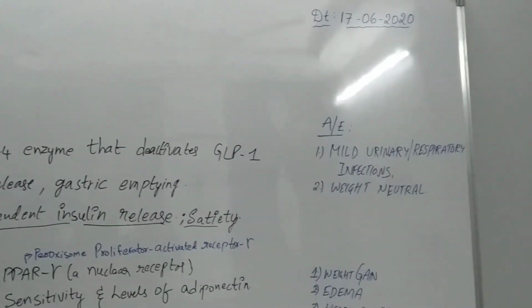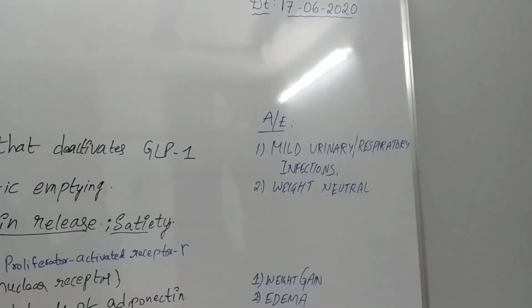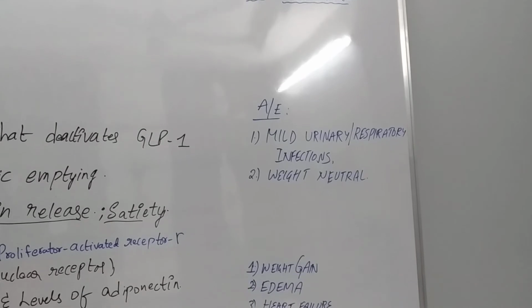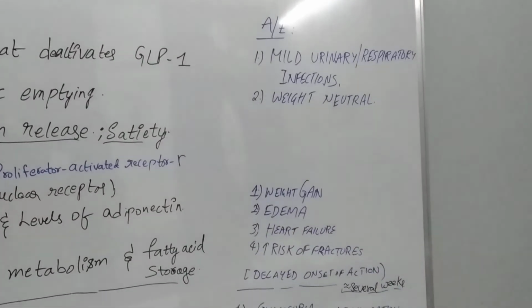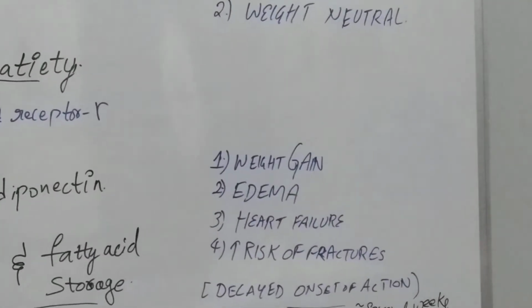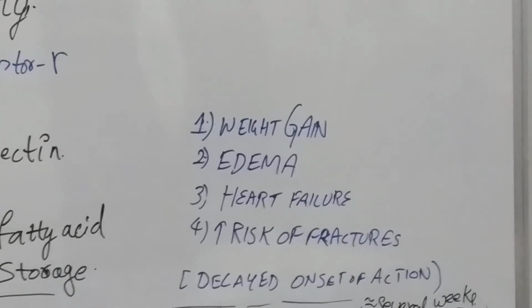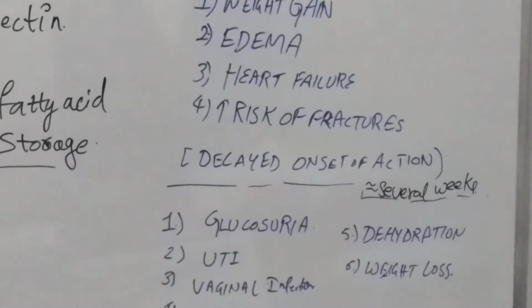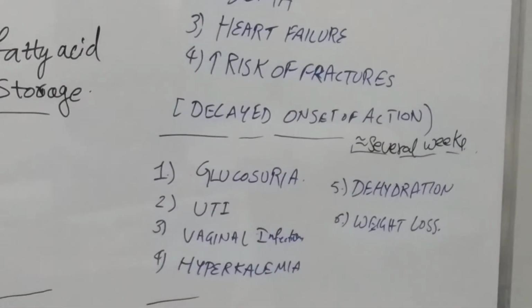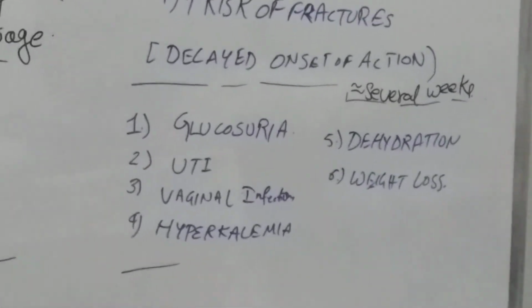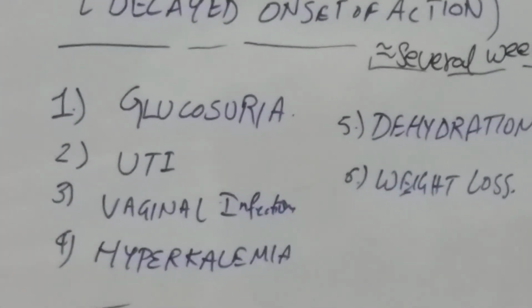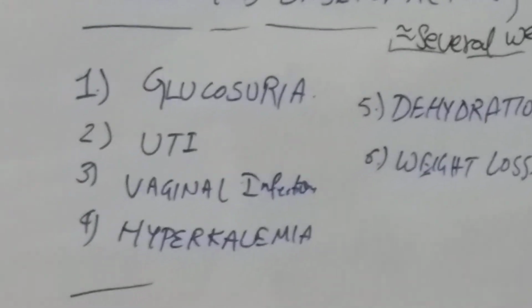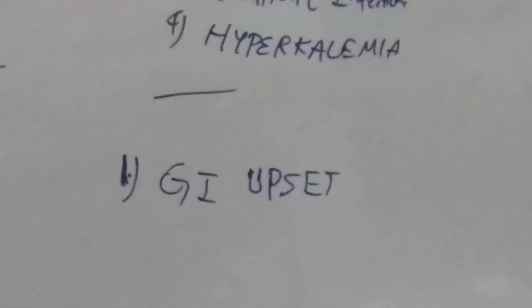DPP4 inhibitors' adverse effects are mild urinary or respiratory infections, and weight is neutral. Glitazones' adverse effects are weight gain, edema, heart failure, and increased risk of fractures. Next is SGLT2 inhibitors. Adverse effects are glucosuria, UTI, vaginal infections, hyperkalemia, dehydration, and weight loss. For alpha glucosidase inhibitors, it is GI upset.